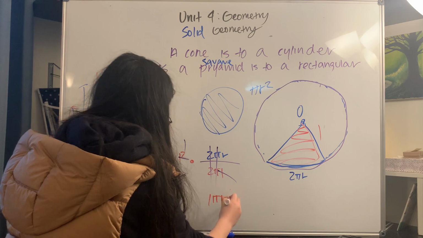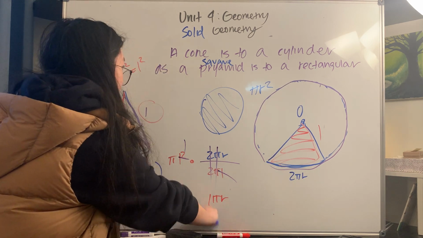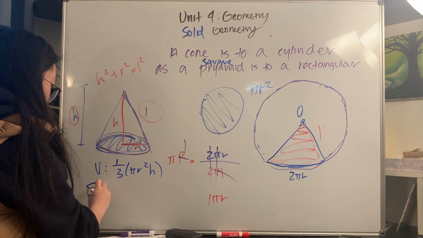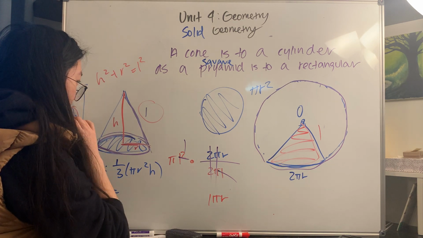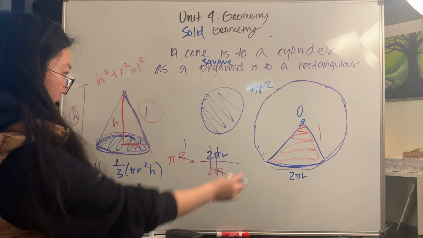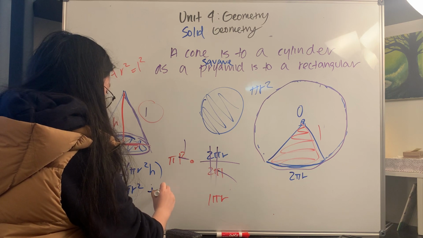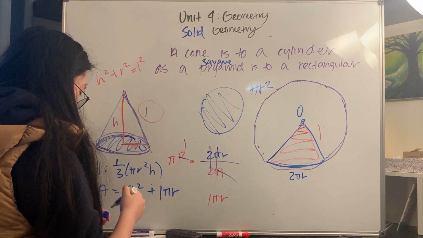L pi r. And our surface area would then be pi r squared plus the area of this, which is equal to slant times pi times r.